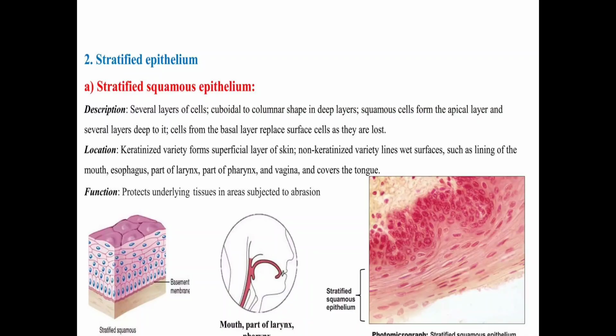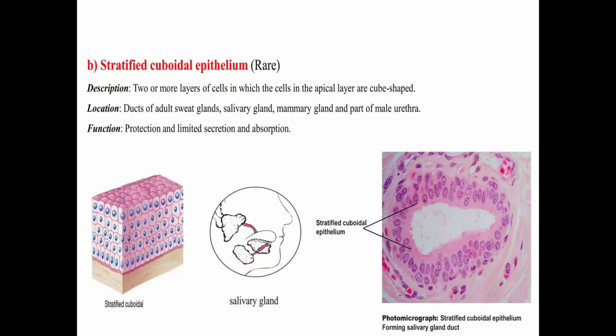This non-keratinized covering the tongue, so the tongue always remains wet. So this is the difference between keratinized and non-keratinized stratified squamous epitheliums. Its function is to protect the underlying tissue in areas subject to abrasions. So where there is abrasion, scratching, or some pressure, this type of area, they are protecting the tissues. So this is stratified squamous epithelium.